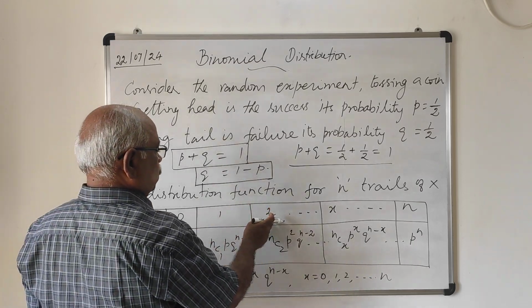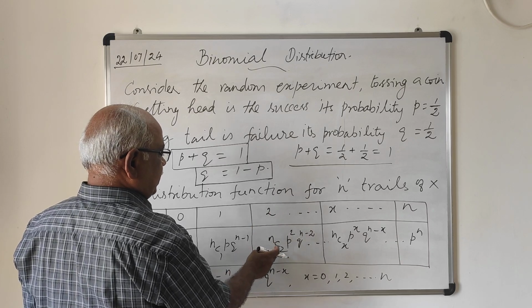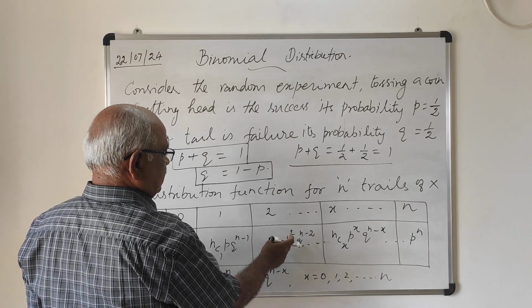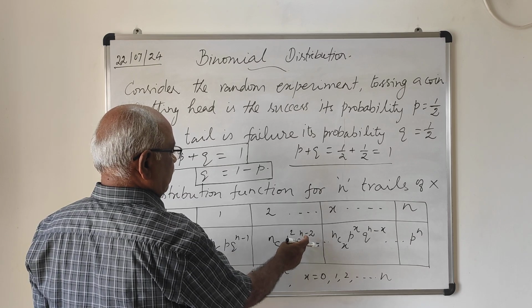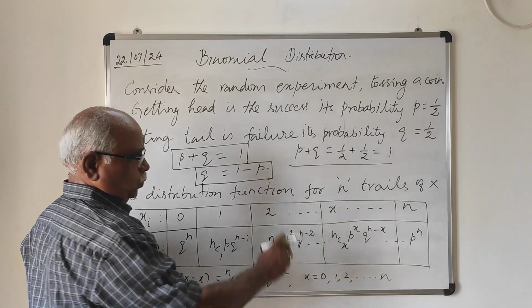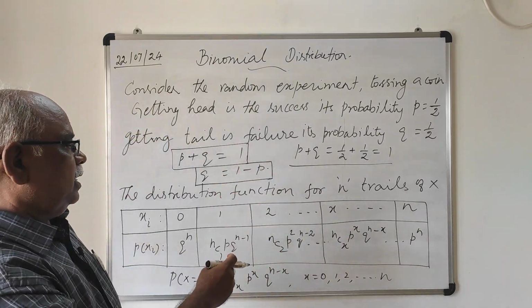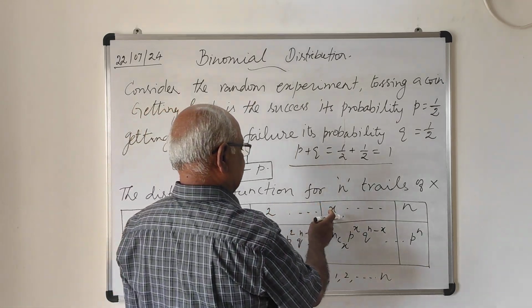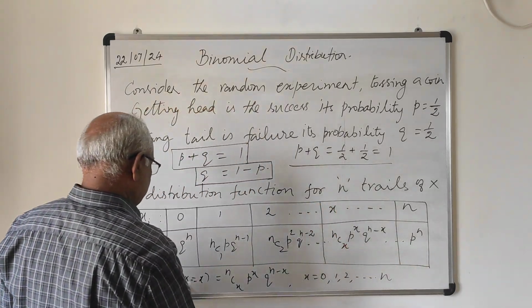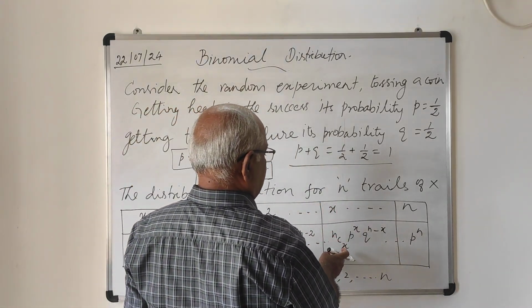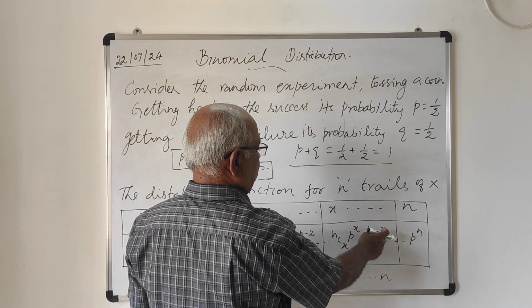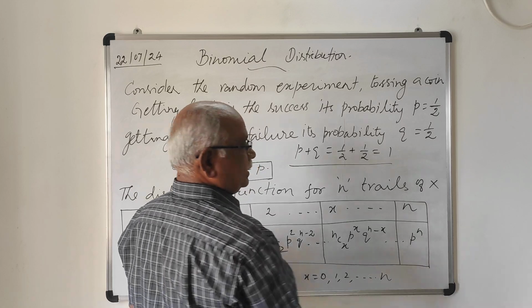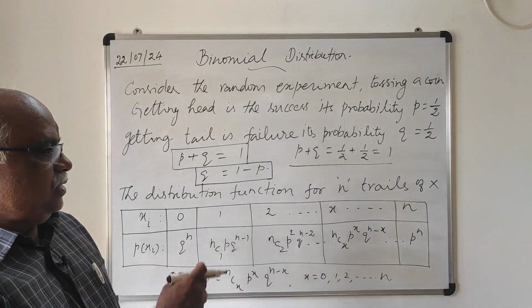And x equal to 2, probability of x equal to 2 is nC2, number of heads are 2, therefore p square, and number of tails is n minus 2, therefore q power n minus 2. And so on. Consider P of X equal to x is nCx, p power x. Number of successes are x, number of failures are n minus x. Therefore, p power x into q power n minus x, and so on.